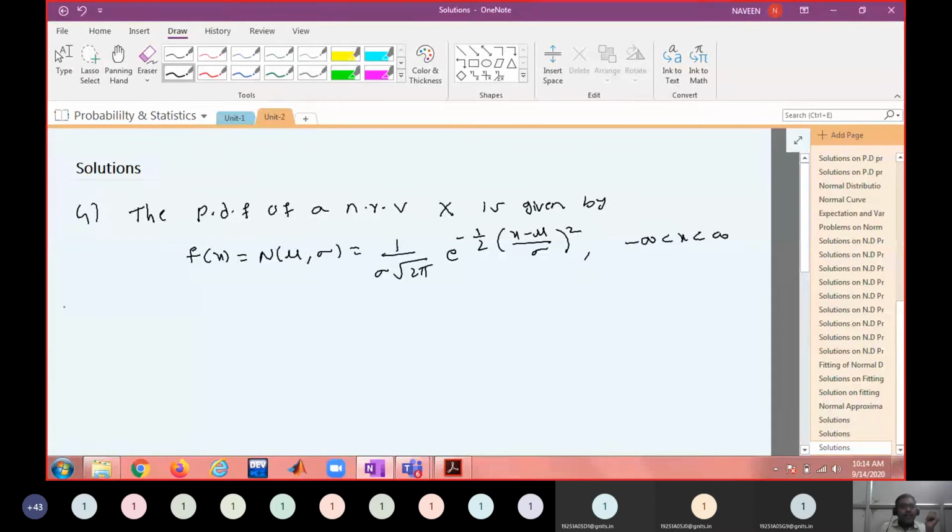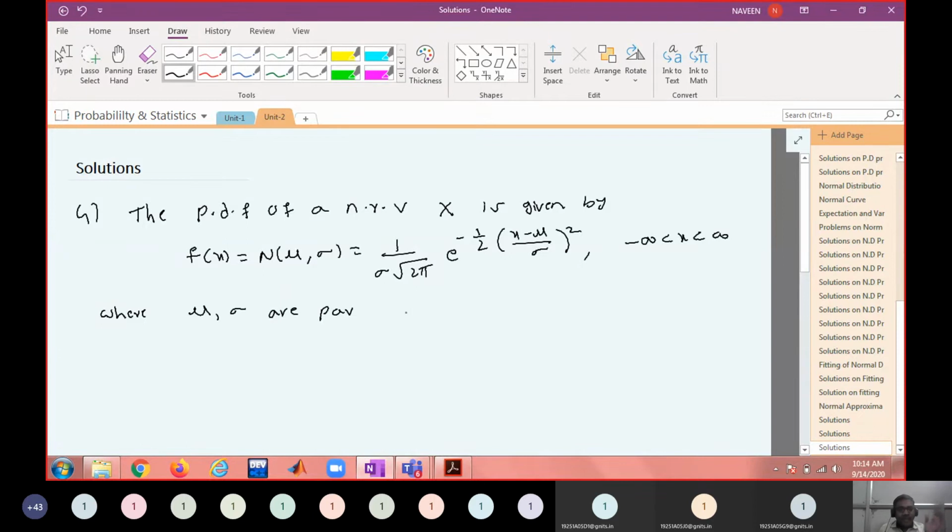What are mu and sigma here? Parameters. We don't say that they are mean and standard deviation. Though I'm using the symbols mu and sigma, I don't see them as mean and standard deviation unless I show that they are actually the mean and standard deviation of the normal random variable.